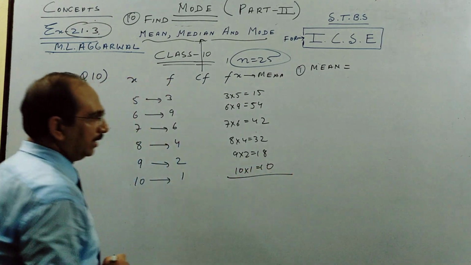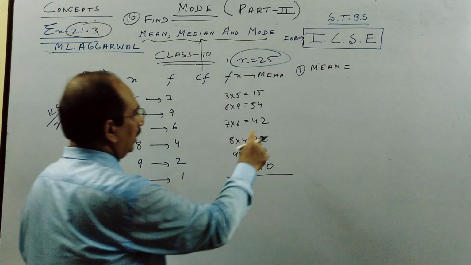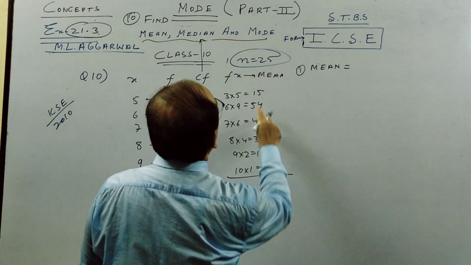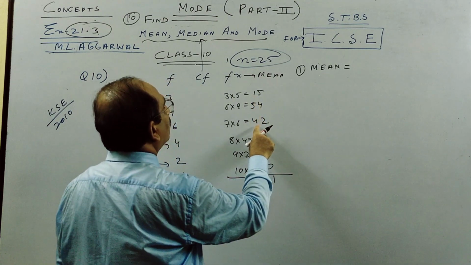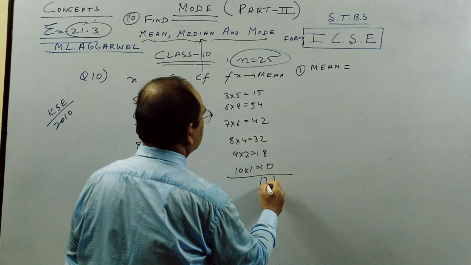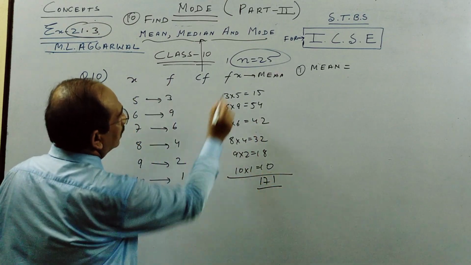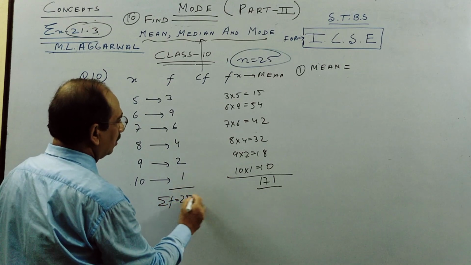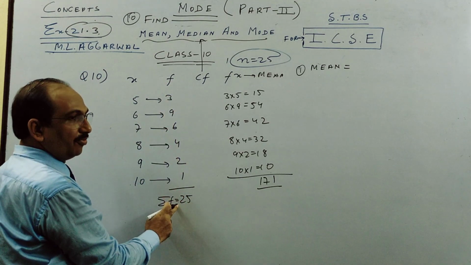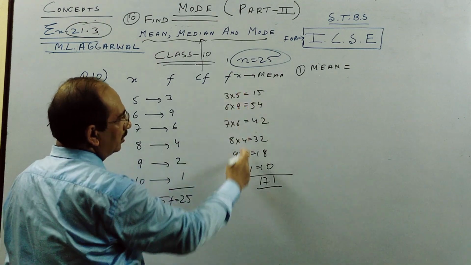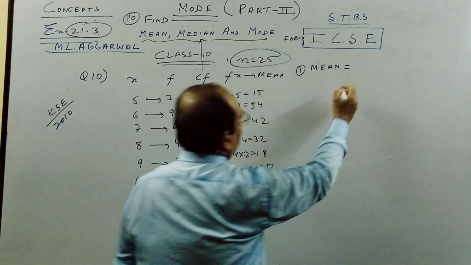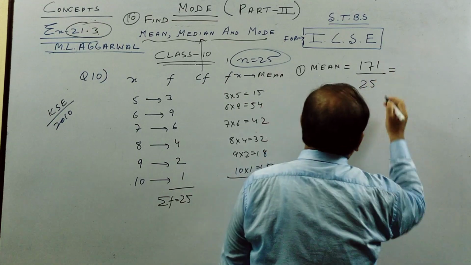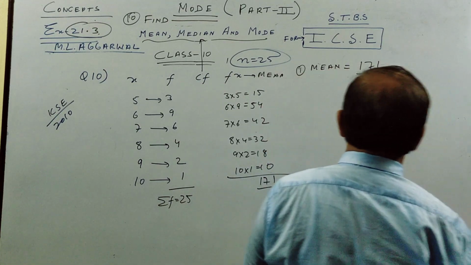So when you add them, children, you will see 2, 3, 8, 12, 15, 16, 17. When you add this, it is already given, so you don't make a mistake. Total sum of frequency is 25. Sum of fx is 171. Mean is 171 by 25. This we will calculate.